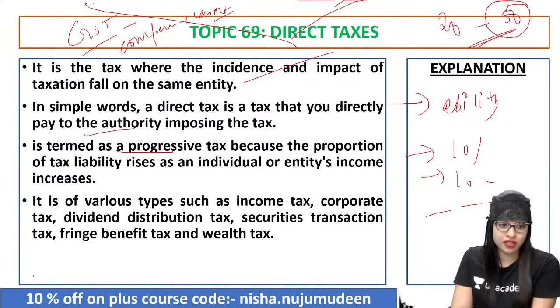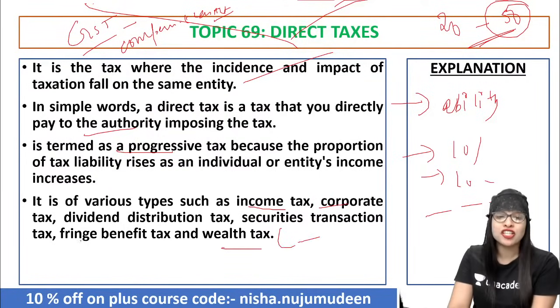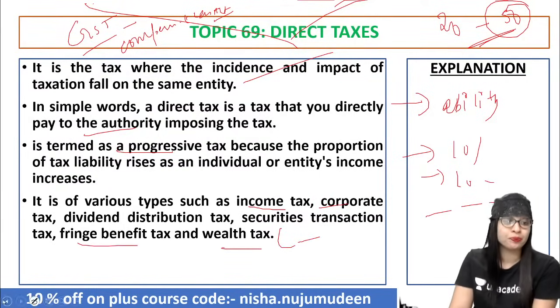And the examples of direct tax: income tax, corporate tax. Tax imposed on the income is called income tax. When tax is imposed on the profit of a company, it is called company tax or corporate tax. Then dividend distribution tax, wealth tax on property, which today is abolished. Then fringe benefit tax, etc.